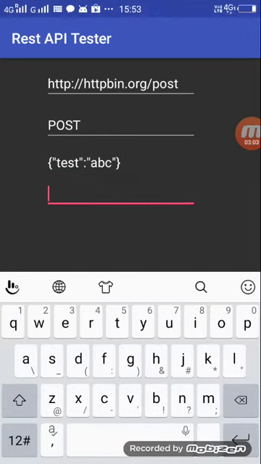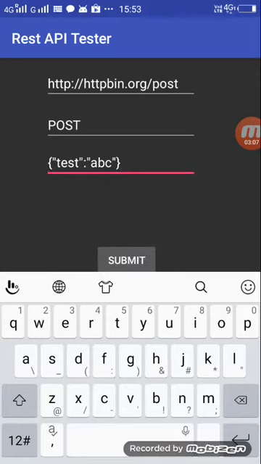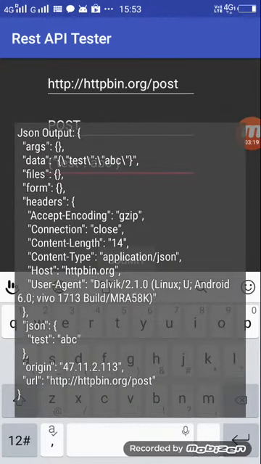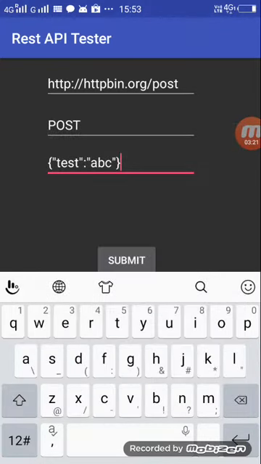Here you can see that it's a multi-line input section, so you can provide a very long JSON also over there and submit it. So you can see JSON data is downloading, so it is trying to fetch the data from the server, and it has got it.